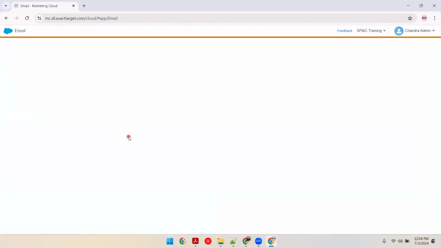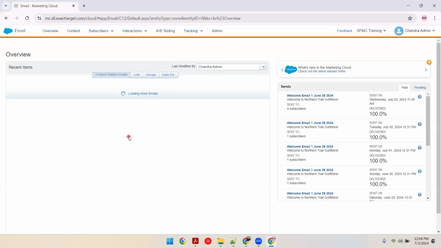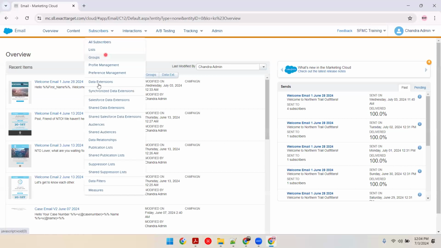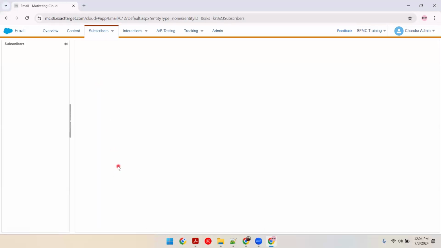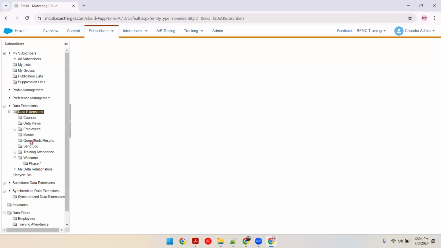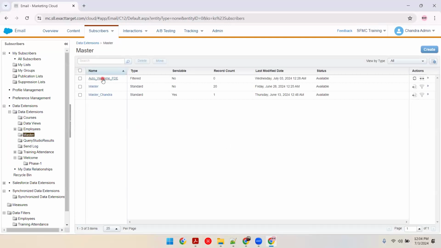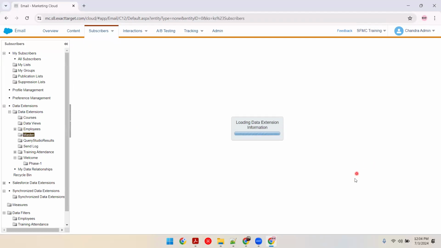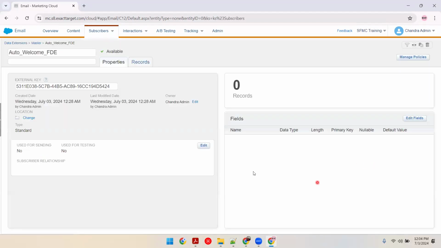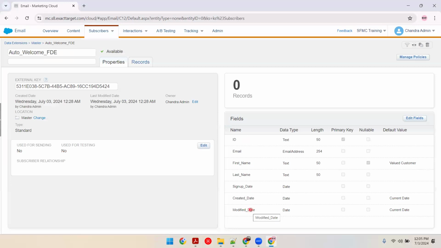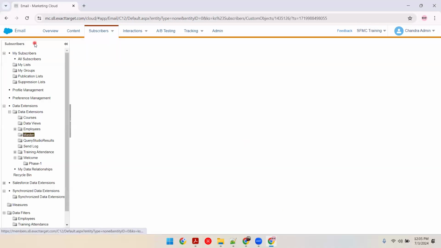Since it is a copy of your master, whether you say or not, remember that data filter source will be used to create this DE. Now you should be wondering, what is the data extension fields? Data extension fields is exactly the same fields coming from the source. Who is the source for this DE? The source is master.